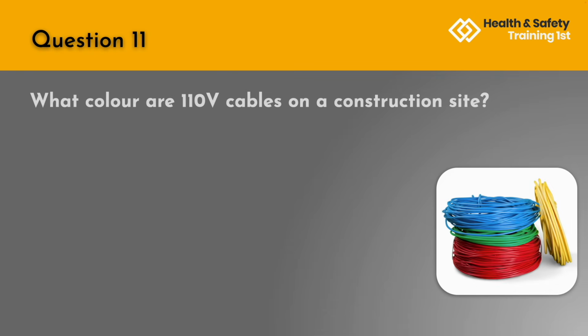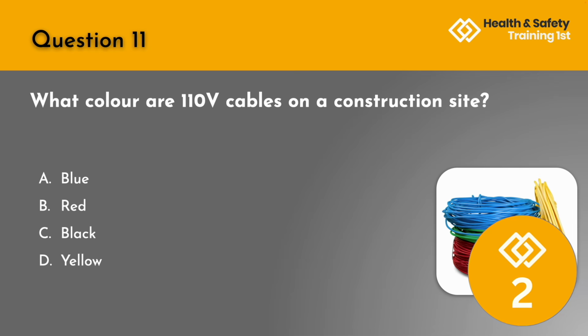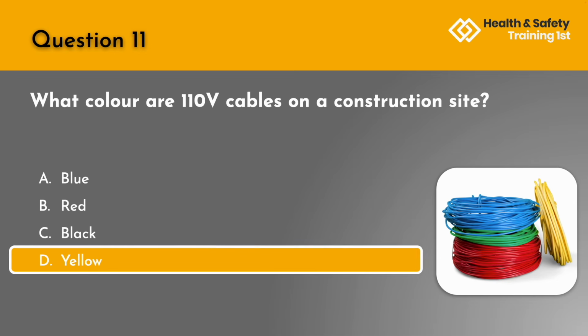Question 11. What colour are 110-volt cables on a construction site? A. Blue, B. Red, C. Black, or D. Yellow. The correct answer is D. Yellow.